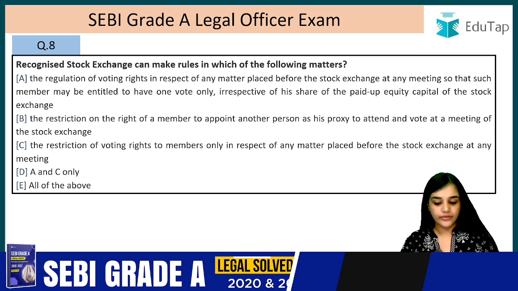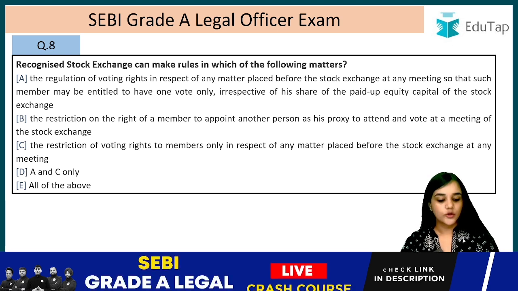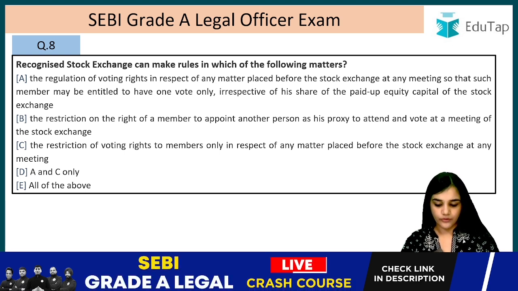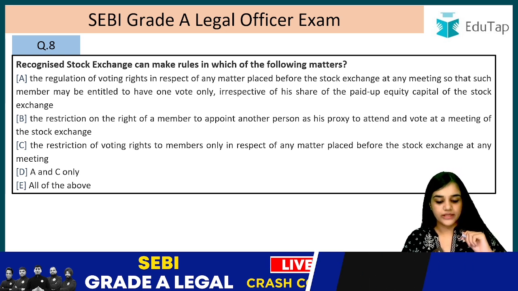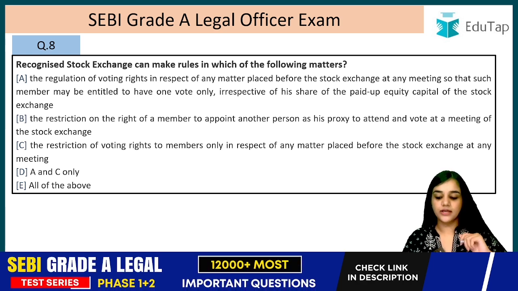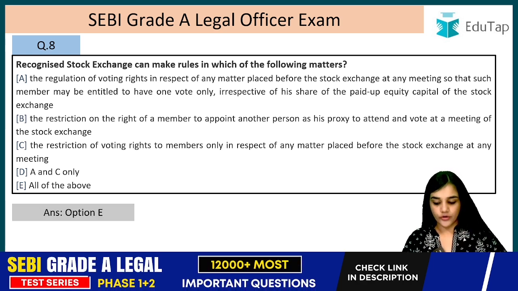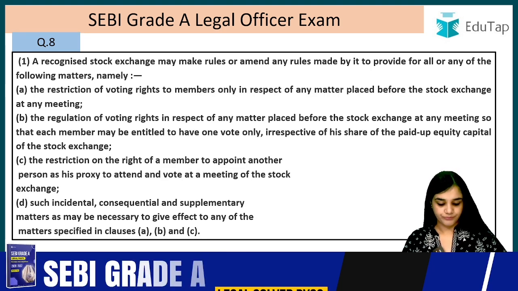The restriction on the right of a member to appoint another person as his proxy to attend and vote at a meeting of the stock exchange. The restriction of the voting right to the members only in respect of any matter placed before the stock exchange at any meeting. A and C only, or all of the above? Answer is all of the above. They can make rules in any of these matters, right? Let's read it.